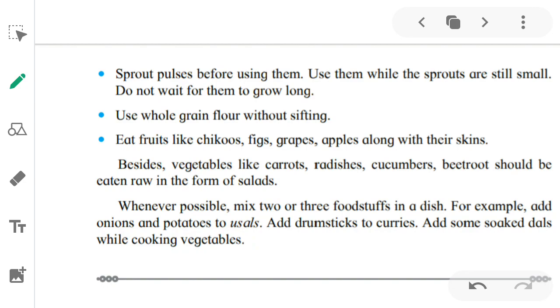Add drumsticks to curries. When we make curries or salan, we should add drumsticks to it. Add some soaked dals while cooking vegetables. Suppose you are cooking cabbage, you can add dal to it, because you can add chana dal to it. So it increases the nutritious value of the food.